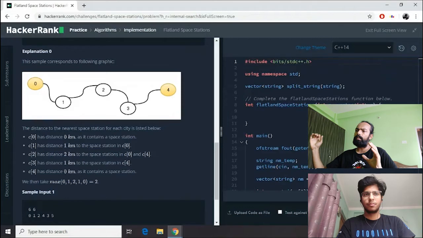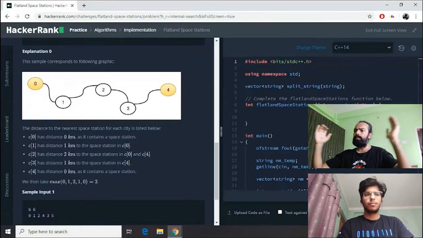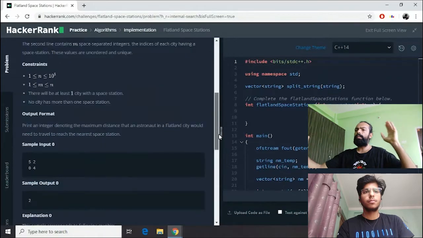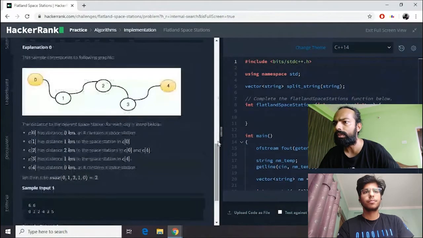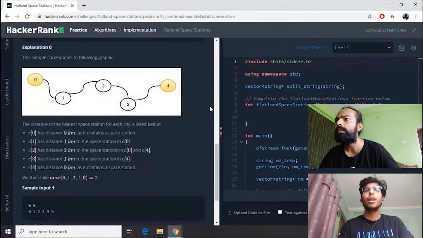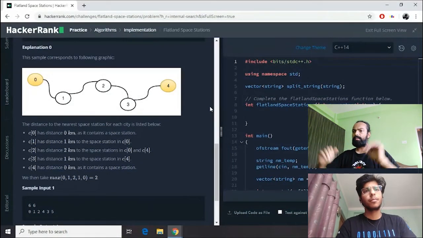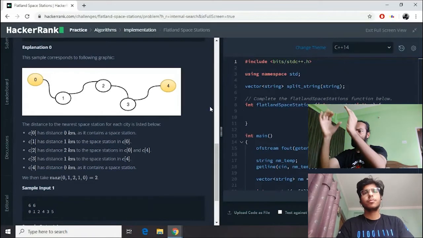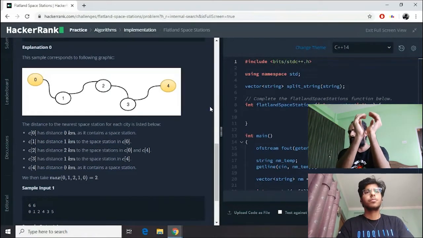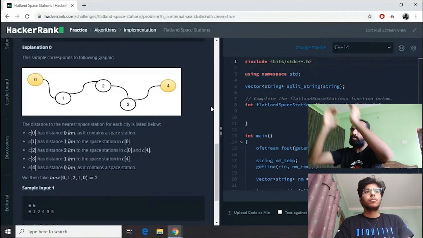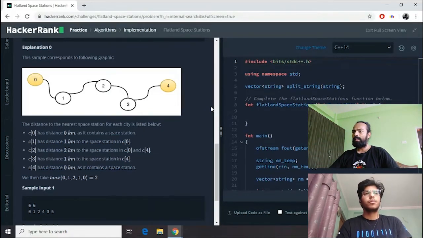And then comes another term, m, and for m we would need a list of numbers, right? That consists of all the details of where the space stations are. So how many space stations are there? So we have one n variable, one m variable, and we have an array that contains the information about the space stations.